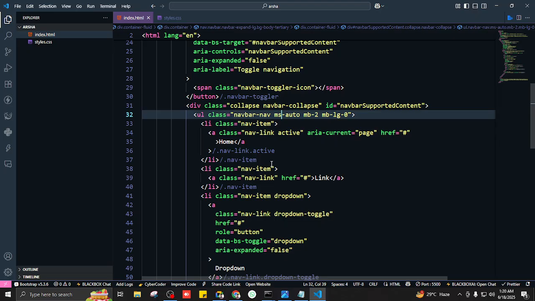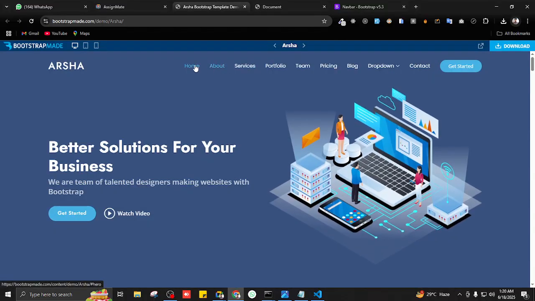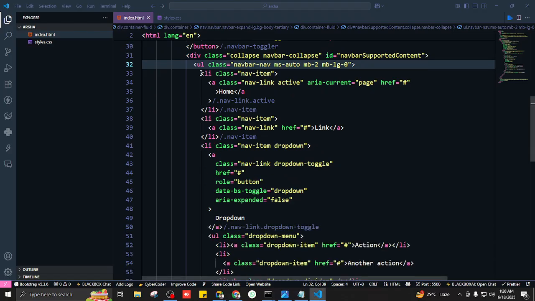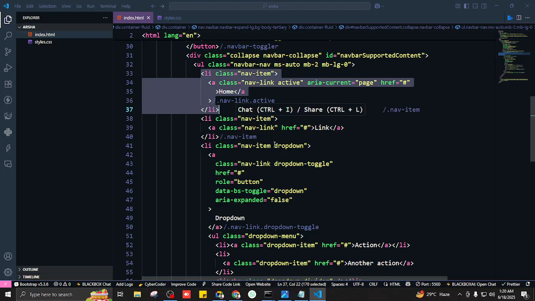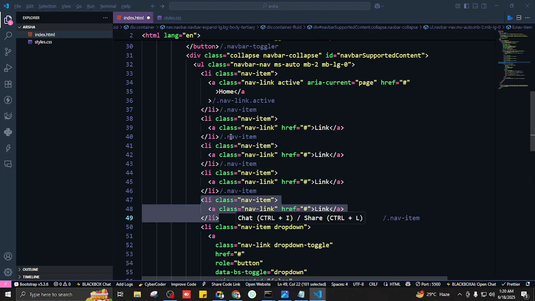No. Okay, great. So now we just have to edit it according to our own. We have the home, then we want home, about, services, portfolio, and team. Okay, so I'll just copy it down. Home, about, services, portfolio, team. What's the shortcut for copying all of it down?